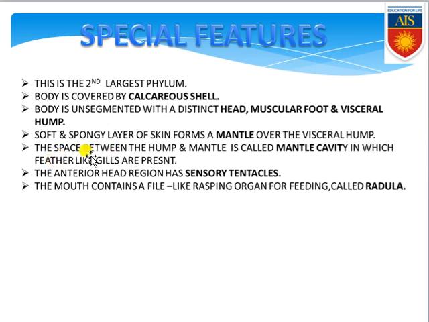Next, the space present between the mantle and the visceral hump is known as the mantle cavity, in which feather-like gills are present. Next, they have a sensory tentacle at the anterior of the head, and they have a rasping or chewing organ, which is called the radula. So let's see the organisms belonging to phylum Mollusca.